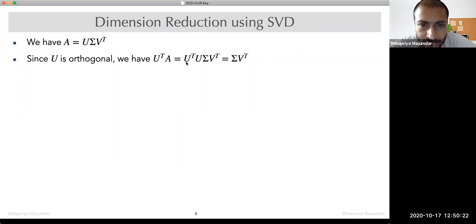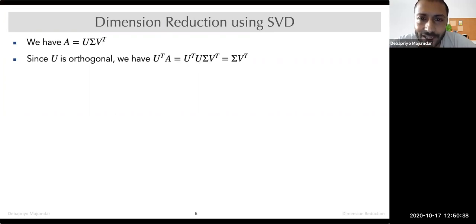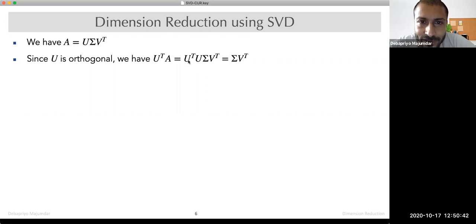I hope you are getting it. If not, I'll remind you why. U is orthogonal, that means any two columns have dot product 0, and any single column with itself has dot product 1. That's orthogonality. Now U transpose U means you are multiplying each row with each column for each entry of the matrix, so every entry other than the diagonal becomes 0 and the diagonal becomes 1.